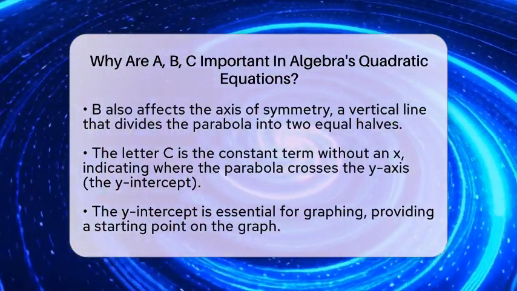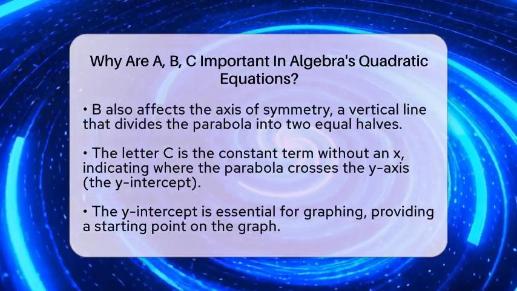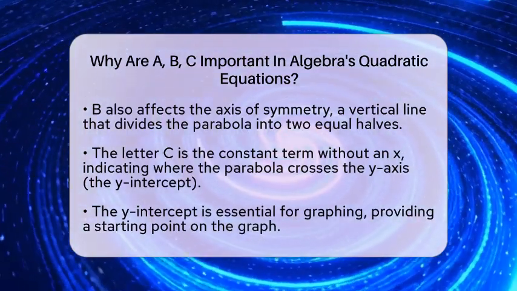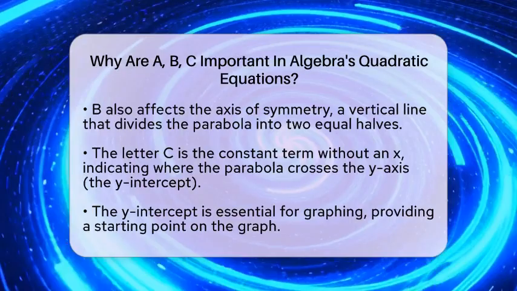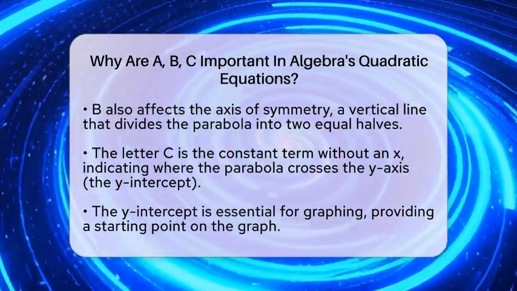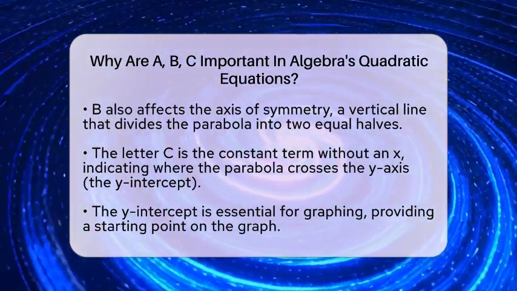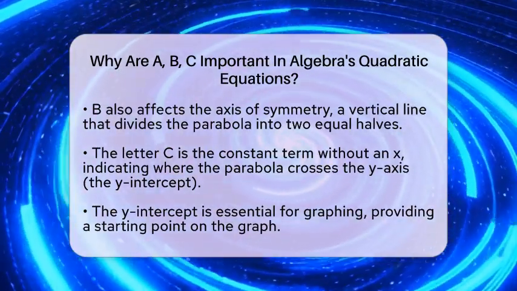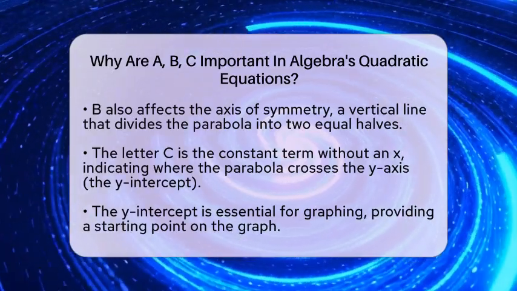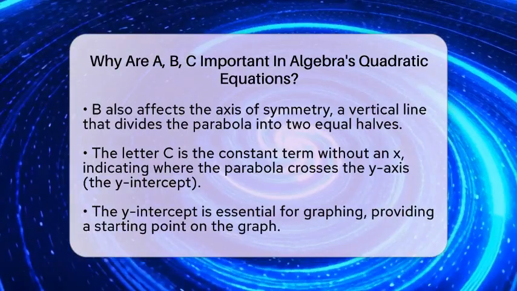Together, A, B, and C completely define the quadratic equation. They allow us to use the quadratic formula to find the roots or solutions of the equation. The quadratic formula is x equals negative b plus or minus the square root of b squared minus 4 times a times c, all divided by 2 times a. By plugging in the values of a, b, and c, we can calculate the x values that satisfy the equation.